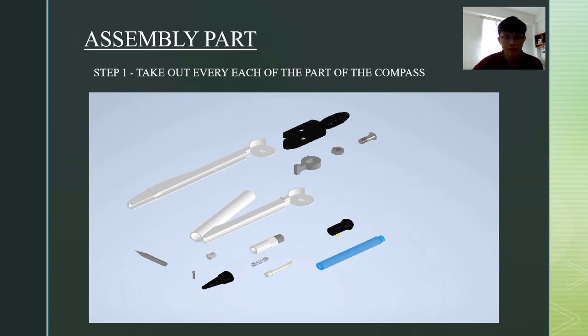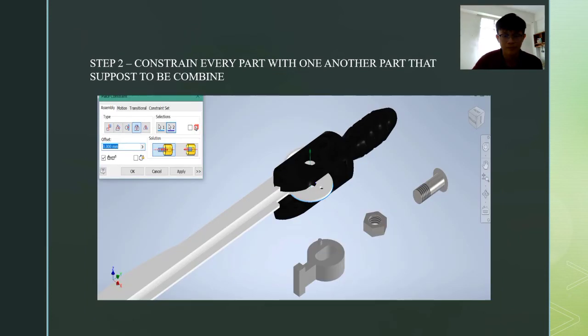So the next part is assembly part. Step 1. Take out every each of the part of the compass. For step 2, constrain every part with one another part that are supposed to be combined.